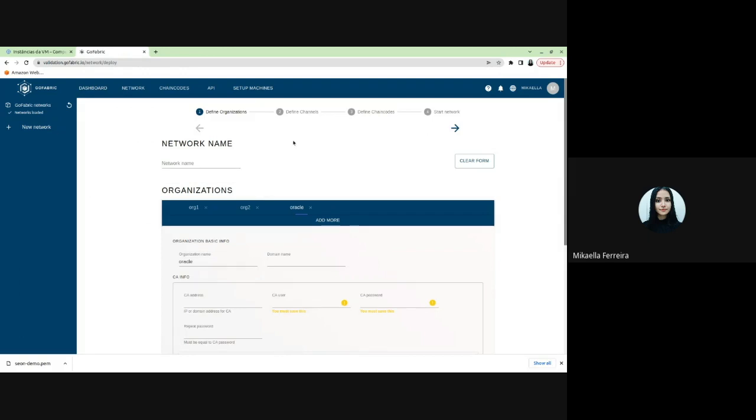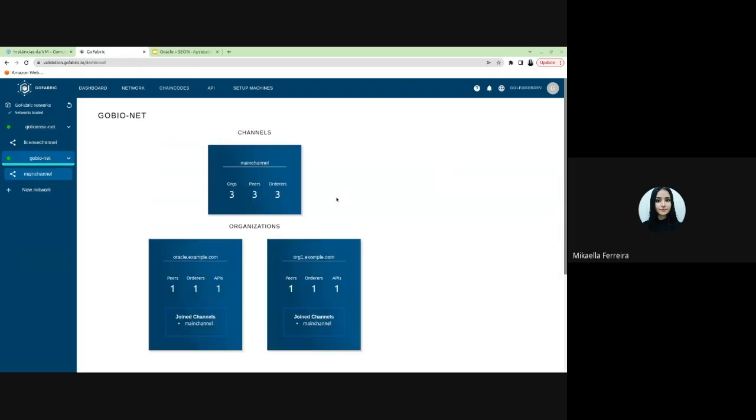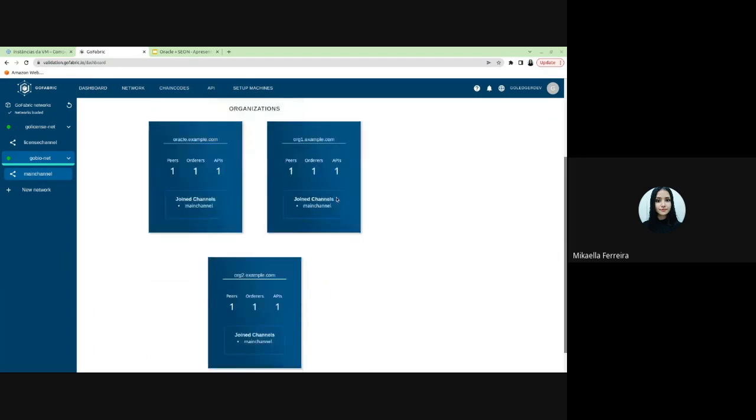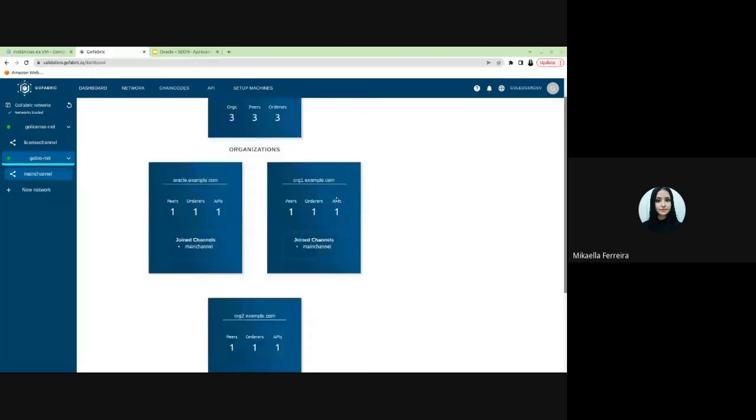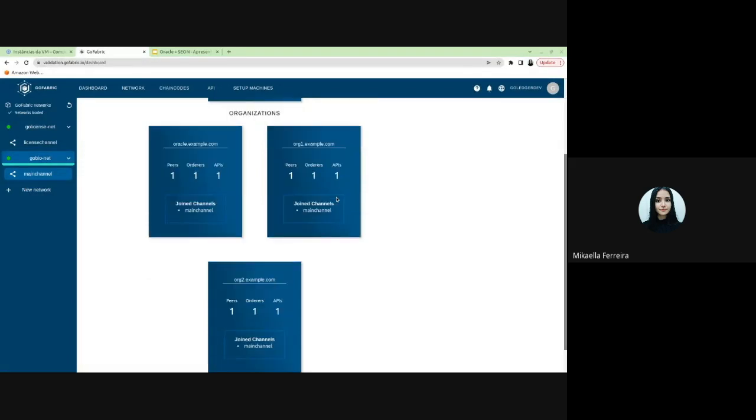In this case, there will be only one main channel. And then define which chaincode will be installed in each peer of the organization, and also the endorsement policy for each one, following what I presented earlier. After filling all necessary fields, we deploy the network, and with the network up, we can test our solution.